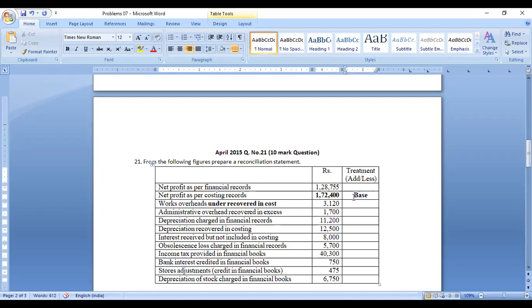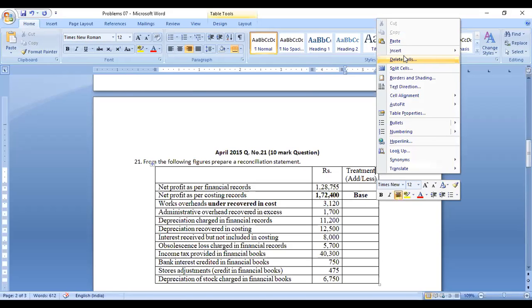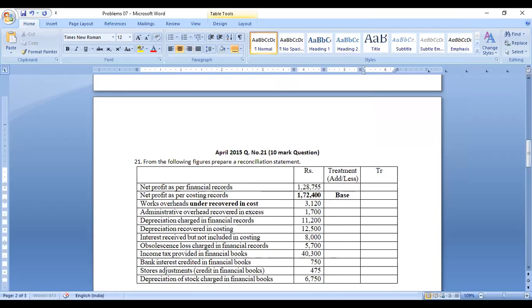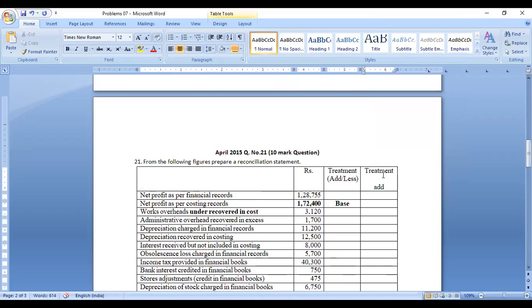So if you are taking up this one, what you have to do? Okay, right. So that also I will do. Insert column to the right. Okay, so treatment, the same case. I will put it here, treatment. So you have to add or less. Add one or less one, if you are taking this or this.